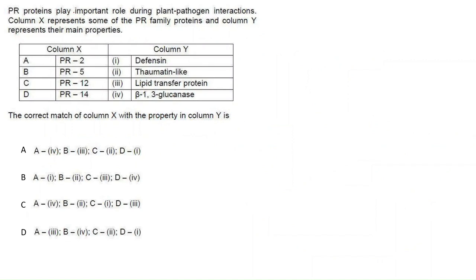Next: PR proteins play an important role during plant-pathogen interaction. Column X represents some of the PR family proteins and column Y represents their main properties. When a plant interacts with its pathogen, it undergoes different responses, like defensive activity. For that, there are different PR proteins, and those PR proteins have different properties during plant-pathogen interaction. Some of the PR proteins like 2, 5, 12 and 14 are there, and the different properties are in column Y.